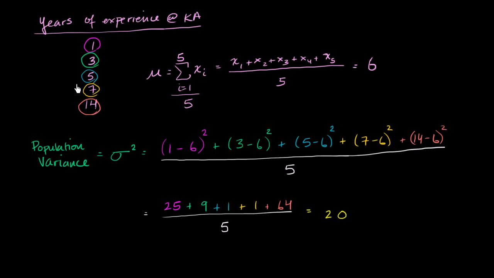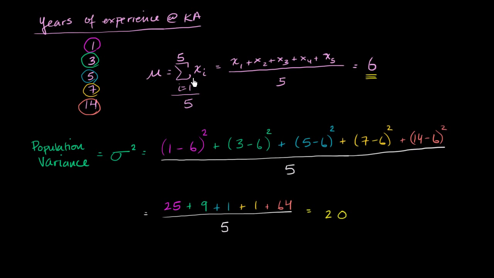You might say, wait, these things aren't 20 away. Remember, it's the squared distance away from my population mean. So I squared each of these things. I liked it because it made it positive, and we'll see later it has other nice properties about it. Now, the last thing is, how can we represent this mathematically? We already saw that we know how to represent a population mean and a sample mean mathematically like this, and hopefully we don't find it that daunting anymore.